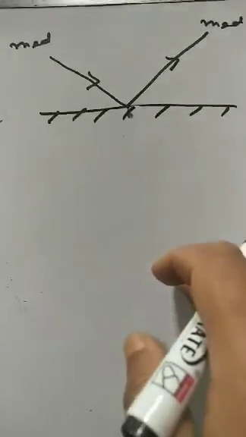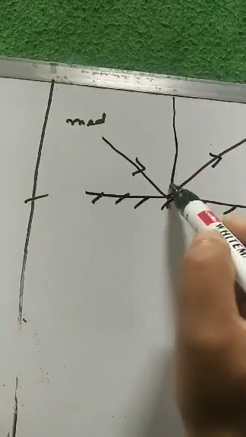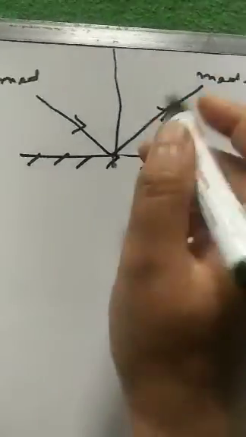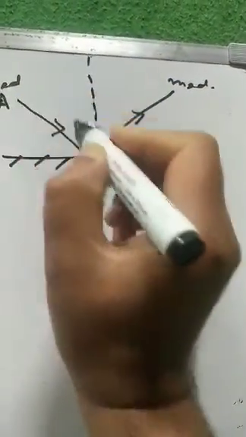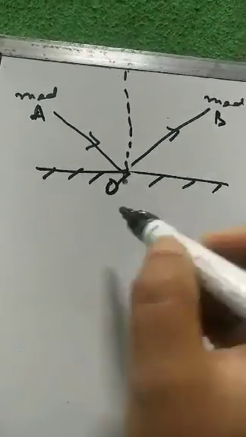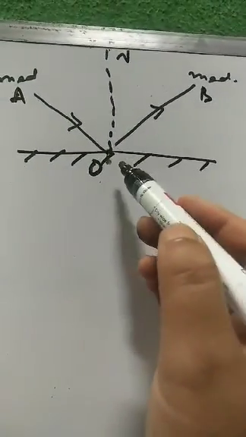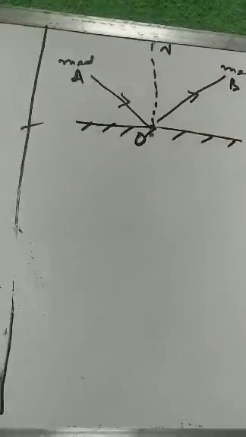This we studied yesterday. We also discussed the laws of reflection. There are two laws which explain the reflection. Now the first law: this is the incident ray AO. O is the point of incidence, OB is the reflected ray. AO, OB, the incident ray and the reflected ray, and the normal ON at the point of incidence. ON is the normal. They all lie in the same plane.